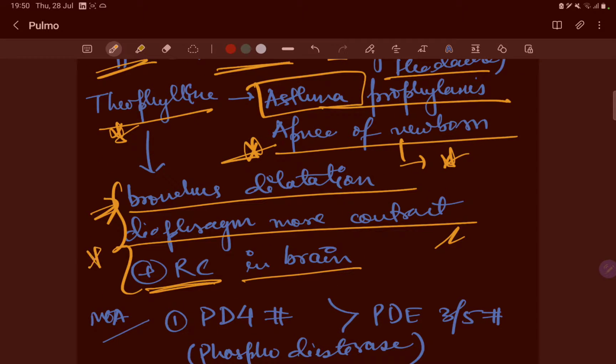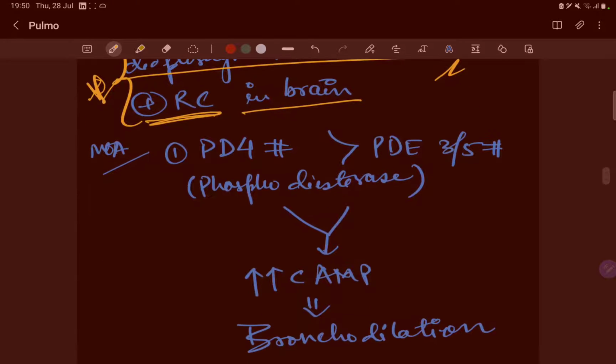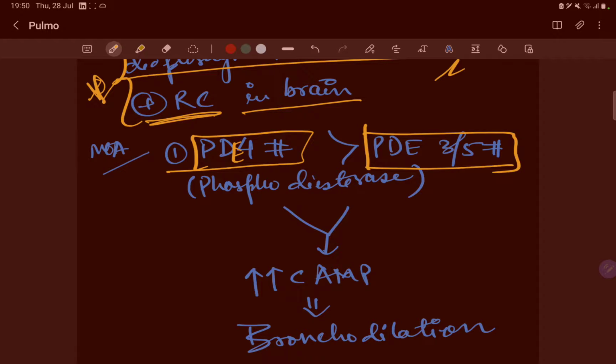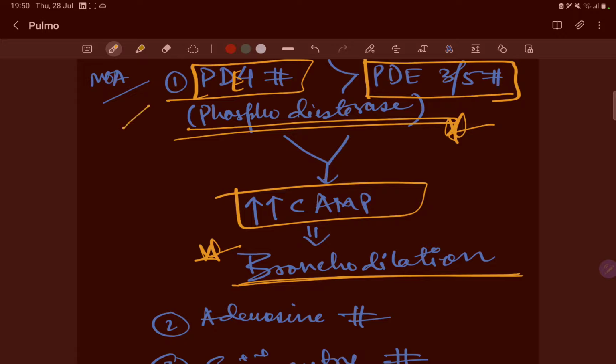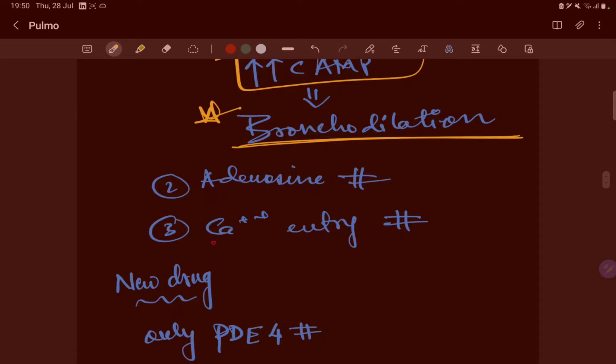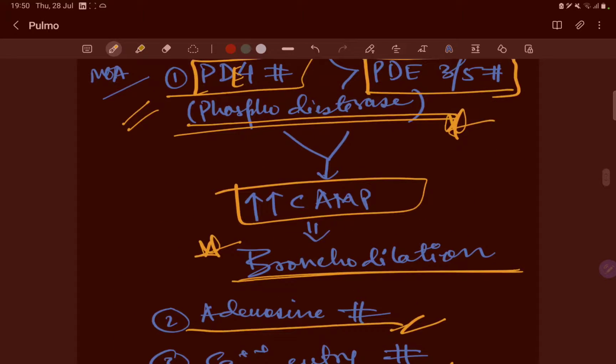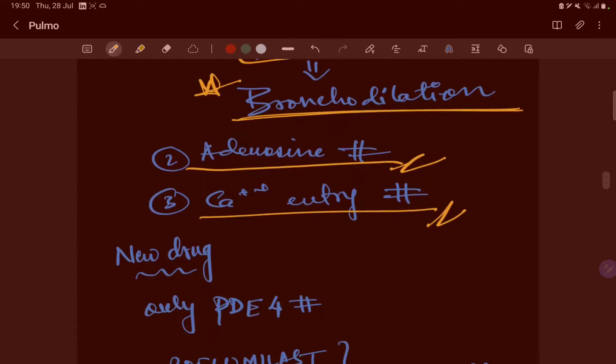The mechanism of action will be asked from you. The first mechanism is PDE4 inhibitors, or PDE3 or 5 inhibitors. This is the phosphodiesterase enzyme 4, 3, 5, right? So it increases cyclic AMP and causes bronchodilation. This is the first mechanism of action. The second mechanism of action is calcium inhibitors and adenosine inhibitors. These are the three mechanisms by which theophylline is going to act.